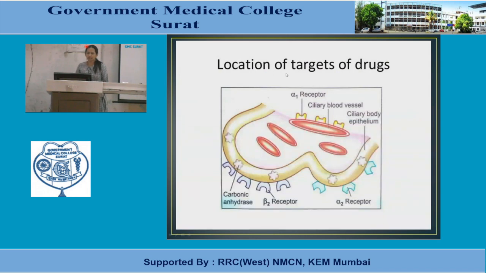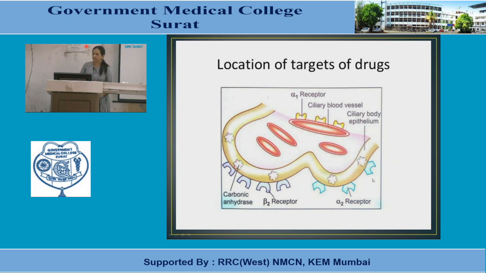Location of targets of drugs. This is like repetition; in short, again I would like to repeat. Where is the location of alpha-1 receptors? In the ciliary blood vessels. And alpha-1 receptors, as we know, cause vasoconstriction, thereby decreasing aqueous secretion.